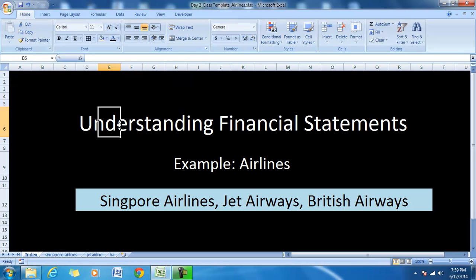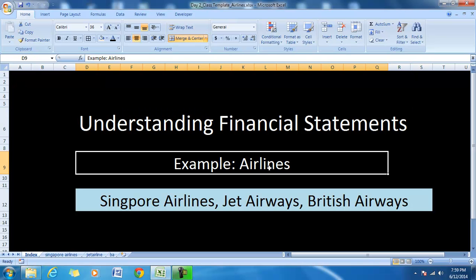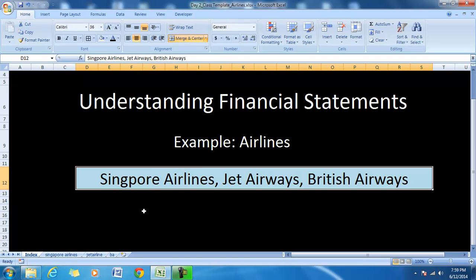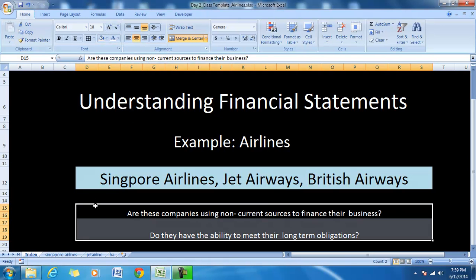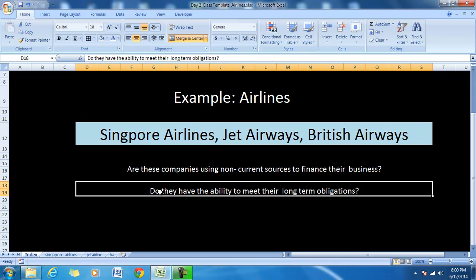We'll continue our financial statement analysis by taking the examples of three different airlines of three different countries, namely Singapore Airlines, Jet Airways and British Airways. And in this session we will try to find answers to these questions. Are these companies using non-current sources to finance their business? And do they have the ability to meet their long-term obligations?